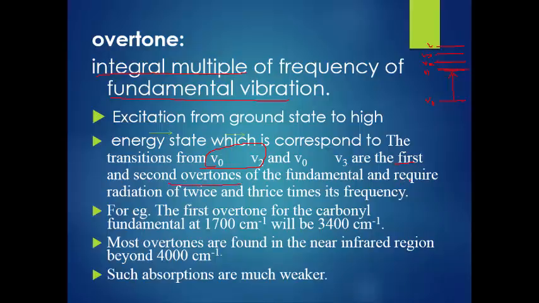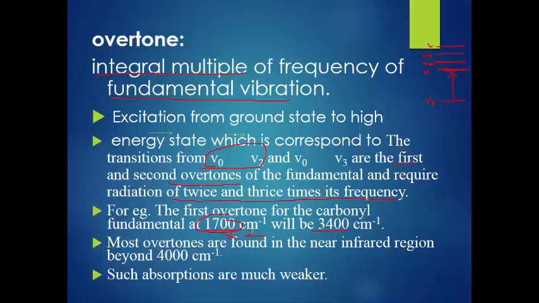Example: the carbonyl fundamental occurs at 1700, but its overtone will be 3400. This is a very nice example, because you know very well the carbonyl wave number occurs at 1700 for fundamental vibration, but for the first overtone, it is multiplied by 2. 1700 into 2 gets 3400.